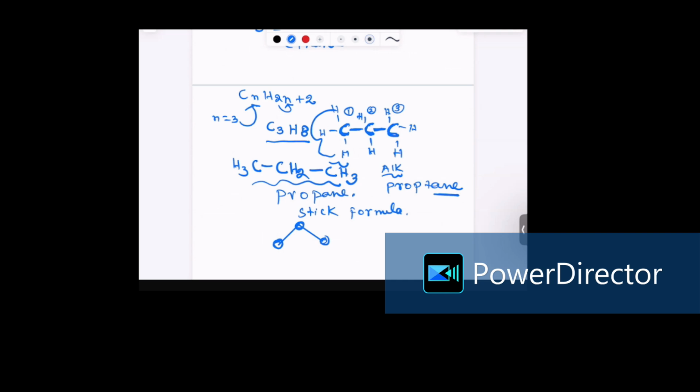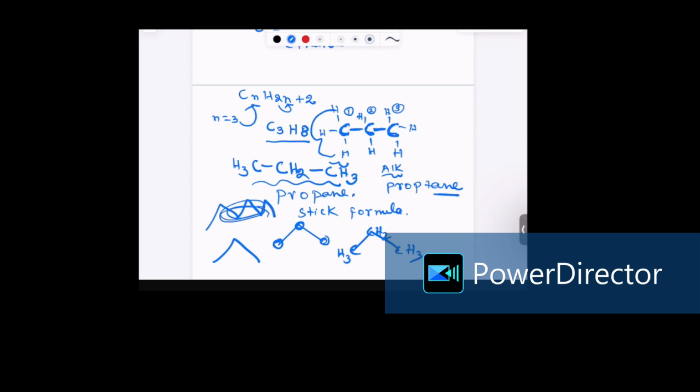Now we just do 1, 2, 3. So 3 carbon atoms. We don't need to show the carbon. It shows that the corner carbon has 3 hydrogen, the middle carbon has 2 hydrogen, and the corner carbon has 3 hydrogen. But we don't need to show the carbon. When we do like this, that means it's propane. There are 3 carbon in the structure. This is called the stick formula. To write the stick formula, you put your pen on the paper, then go up, down, based on how many carbon atoms you have.